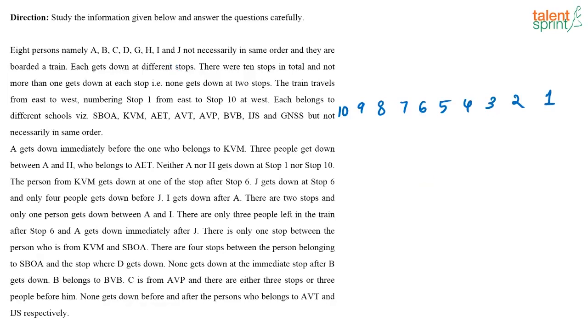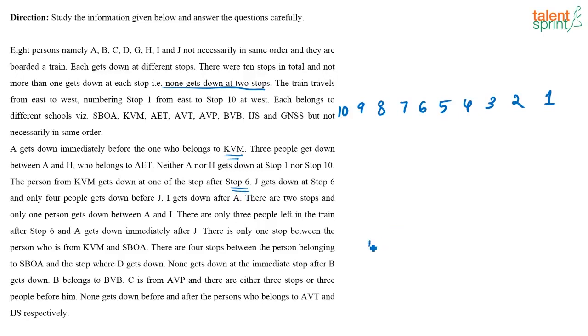So there are 2 stops where nobody gets down. Correct? None gets down at 2 stops. That's also given. Next, let us look at the information that is given. A gets down immediately before the one who belongs to KVM. Okay, and what is given? The person from KVM gets down at one of the stops after stop 6.